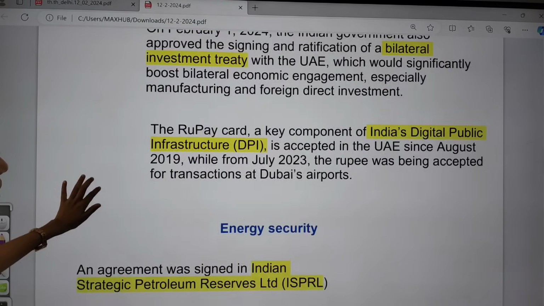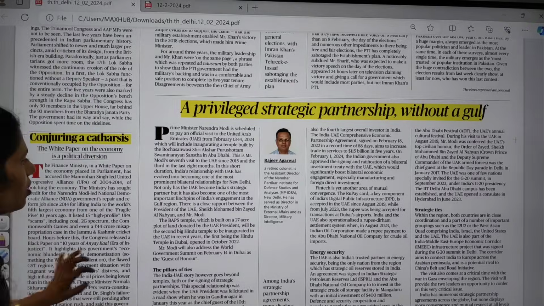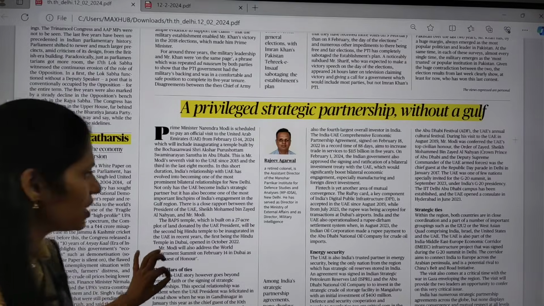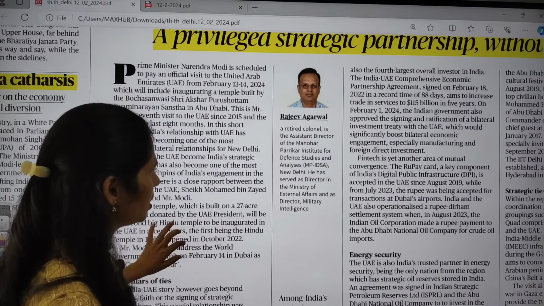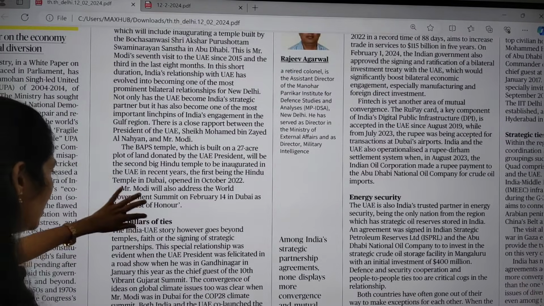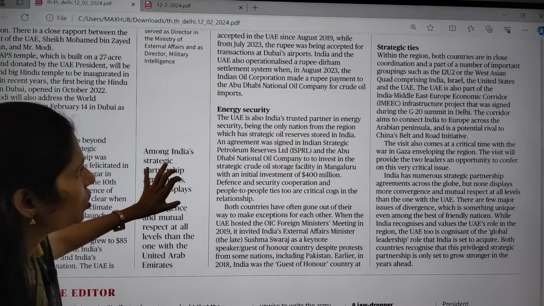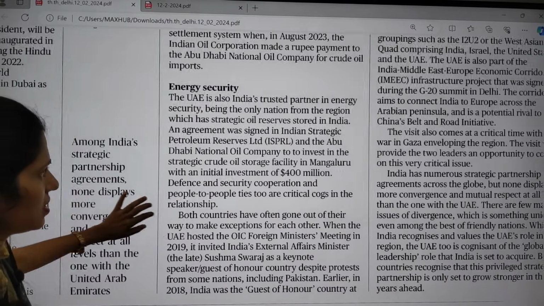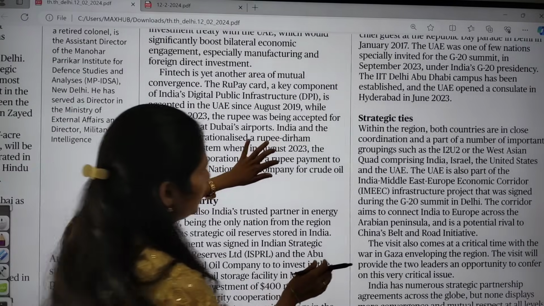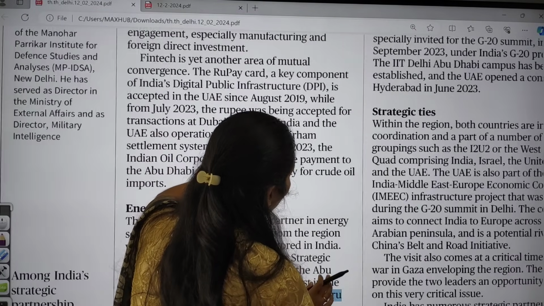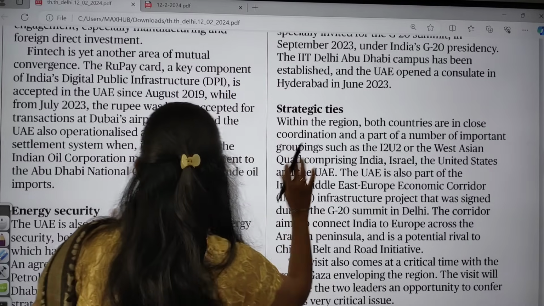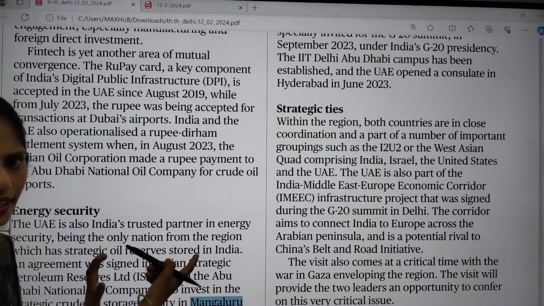Apart from this, this article shows in which areas India and UAE are partners. I hope you can see this paragraph is very important, that is strategic ties.